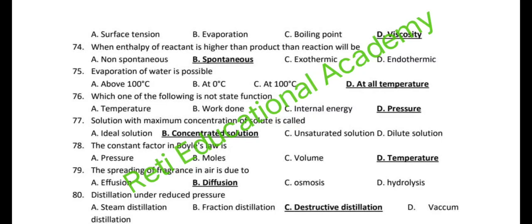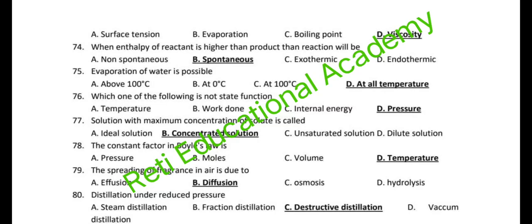Question number 75. Evaporation of water is possible at all temperature. Question number 76. Which one of the following is not the state function? Pressure. Question number 77. Solution with maximum concentration of solute is called concentrated solution. Question number 78. The constant factor in Boyle's law is temperature.